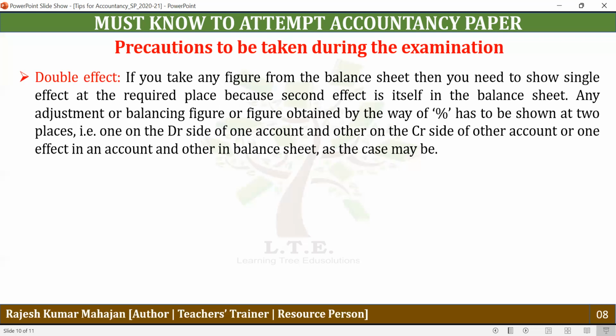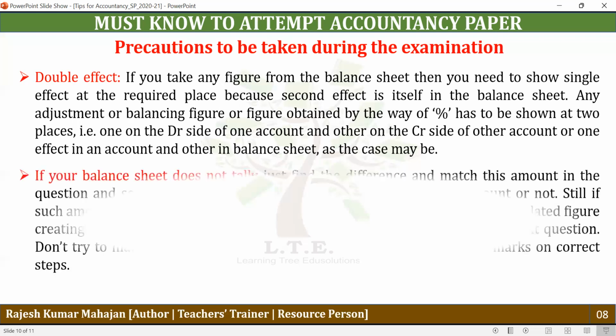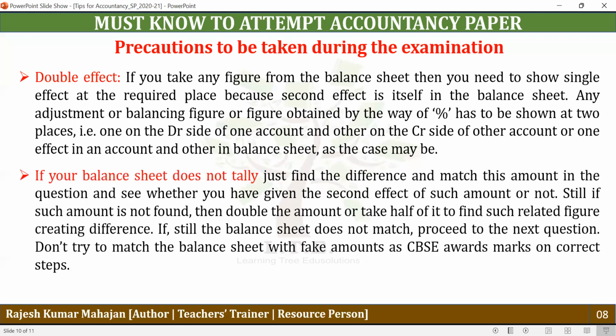So you need to keep in mind that whenever you take any item or effect from the balance sheet, it is a single effect. And when you find any amount as a percentage or as a balance figure, it will always have a double effect.